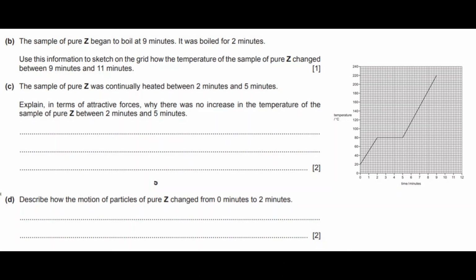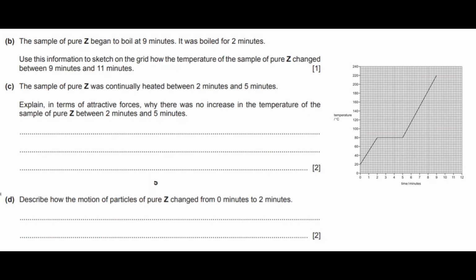Okay, and now explain in terms of attractive forces why there was no increase in the temperature of the sample of pure Z between 2 minutes and 5 minutes. Number one, because there's a change of state, there's energy being put into the bonds. So the first mark you would say is that the energy is put to break the bonds or to overcome the attraction, and you've got to say between the molecules. So between the molecules, you've got to use energy to break the bonds to overcome the attraction.